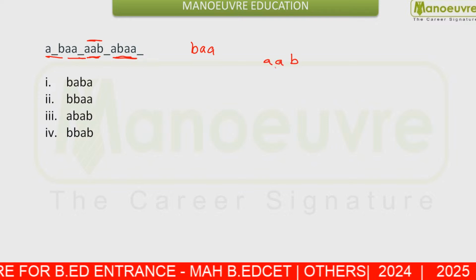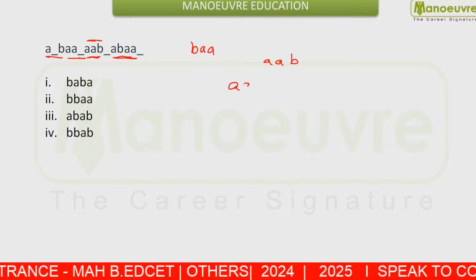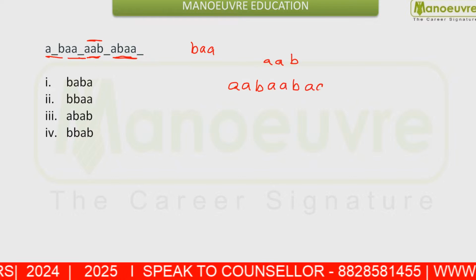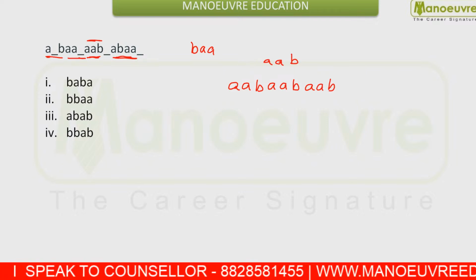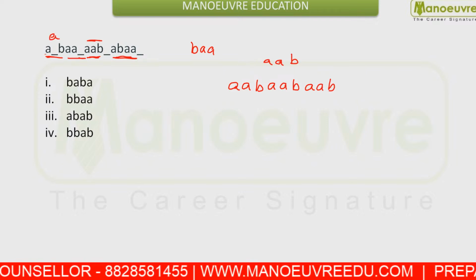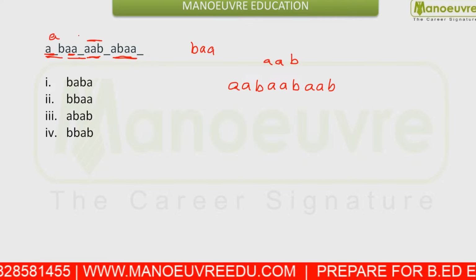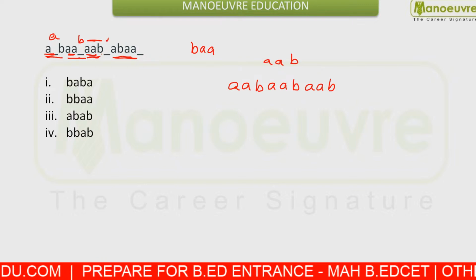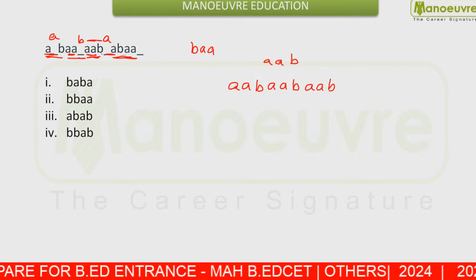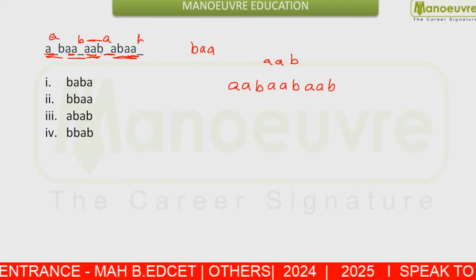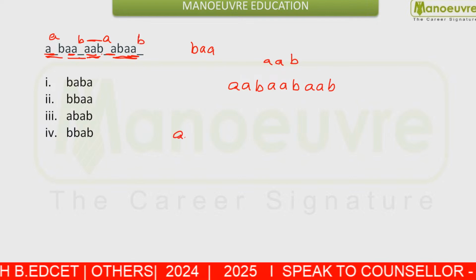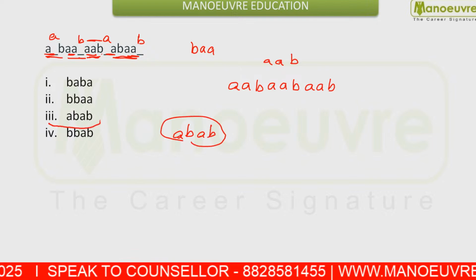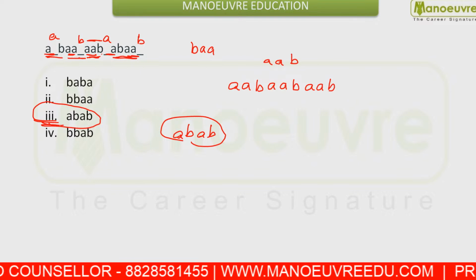So what is this going to be the condition? This is going to be double AB and double AB. So here you fill the A, double AB. Next you fill B. Next you fill double AB. That means the next point is double A, and the last point is B. That means your answer should be A, B, A, B. So this is option number 3, and this is your answer. Is this clear?